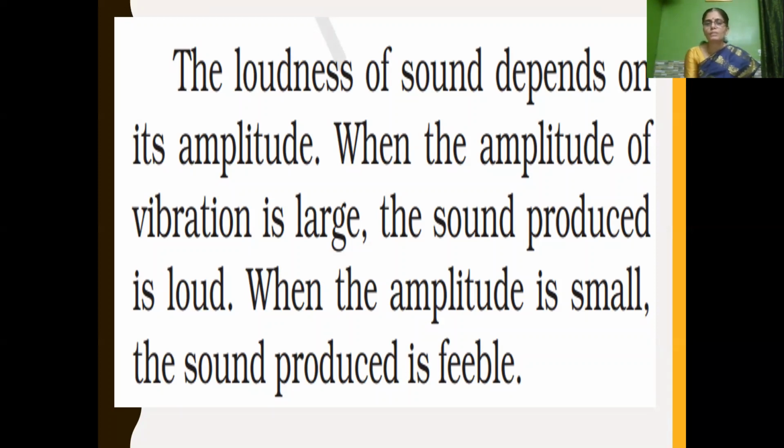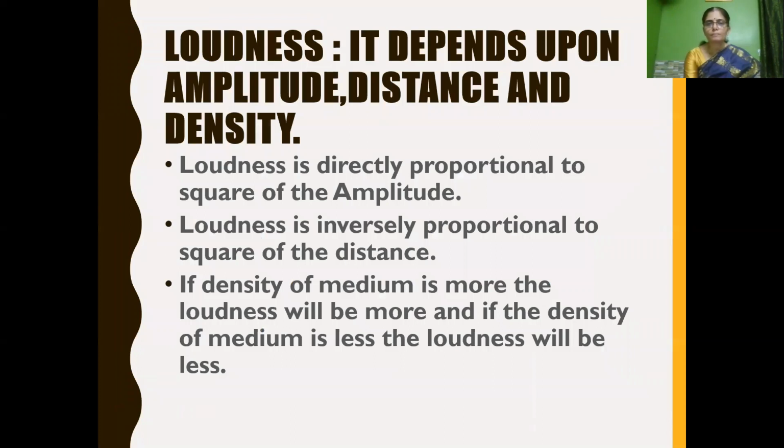When the amplitude is small, the sound produced will be feeble, very less. So the loudness of sound depends upon its amplitude. When the amplitude is large, the sound is loud. When the amplitude is small, the sound is feeble.